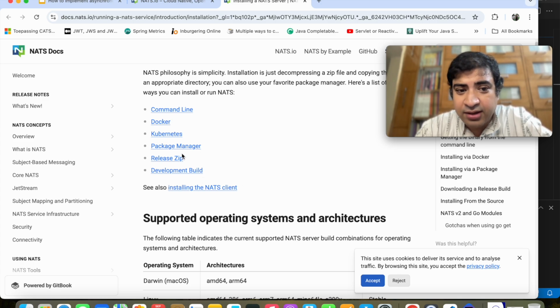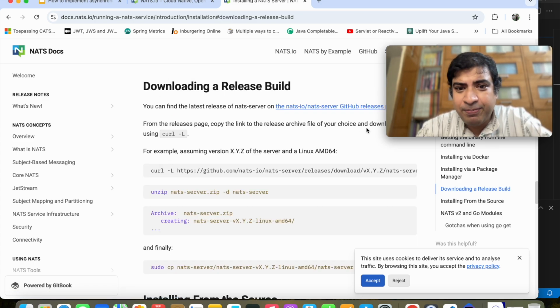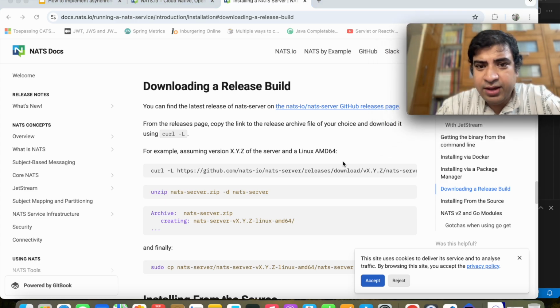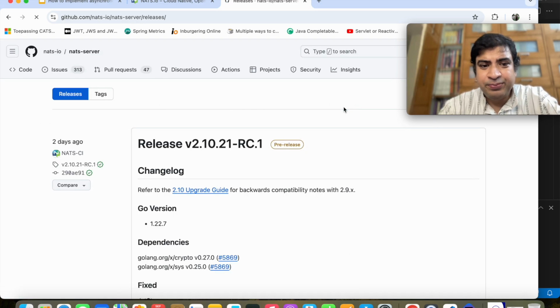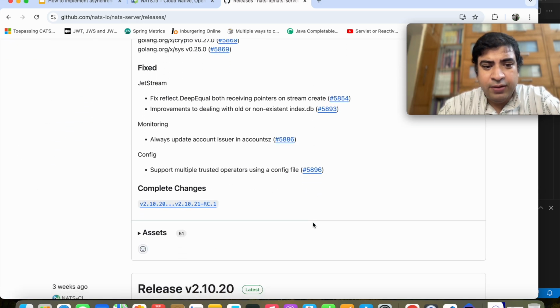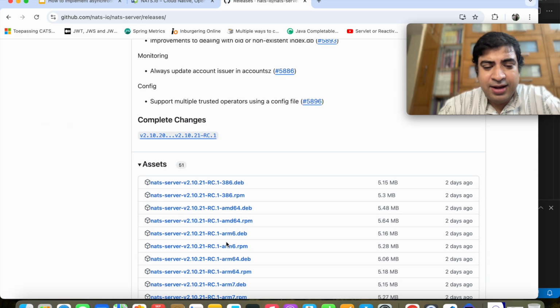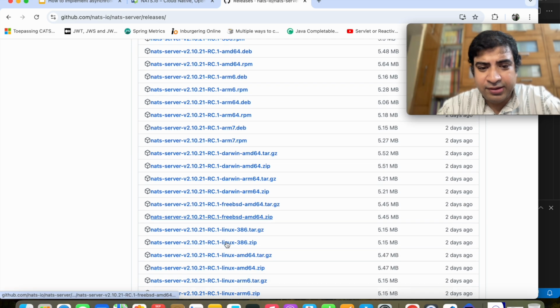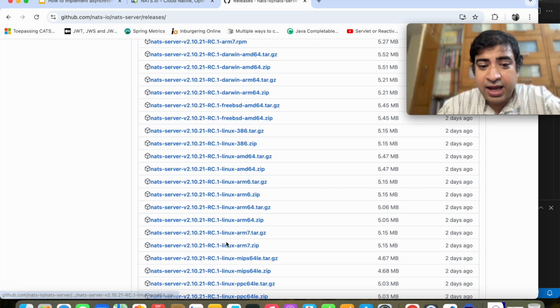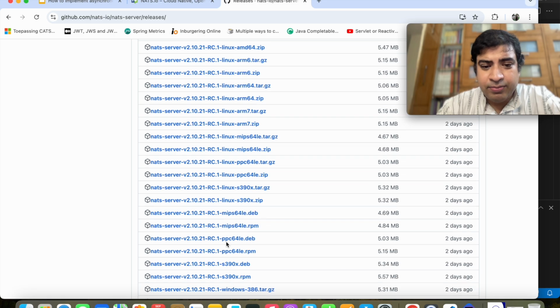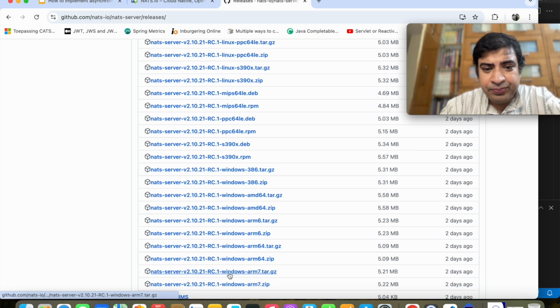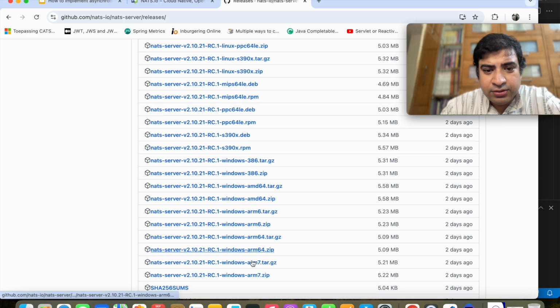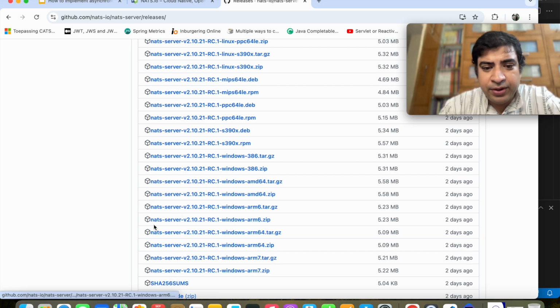for you as a starter is to go to the release zip, and from there, if you go to GitHub's release page, then you will see all the different releases, and then you can download the release for your operating system. So if you are running on Windows and x86, then you need to download one of the versions of Windows. So maybe this version of Windows is right for you.